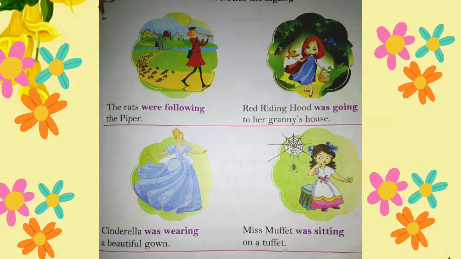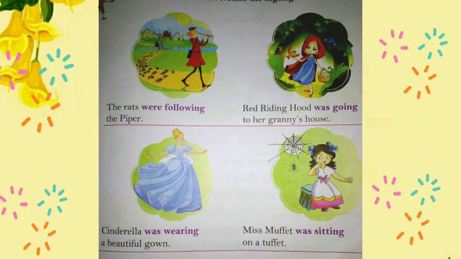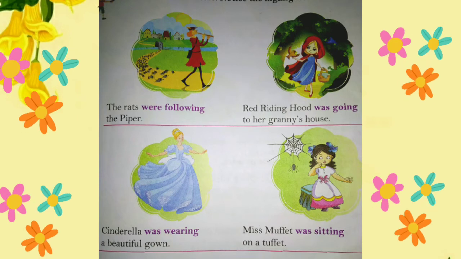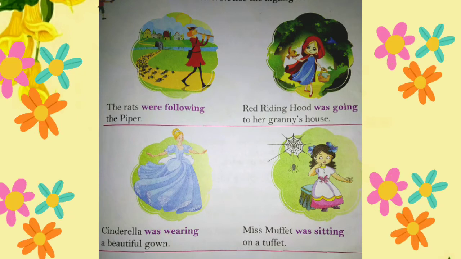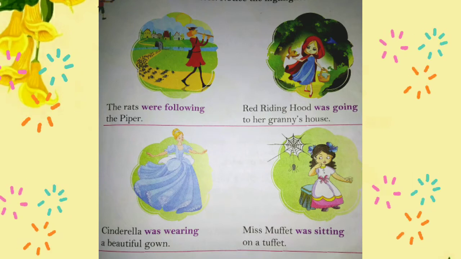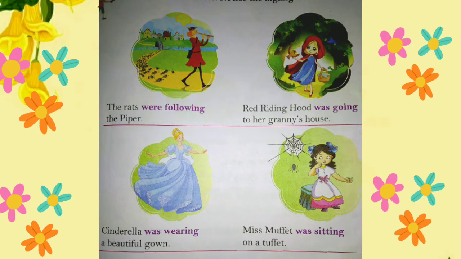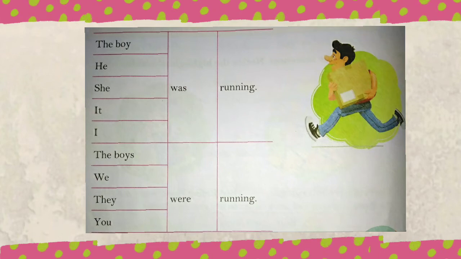Each action is shown continuing in the time gone by. So the verbs are in past continuous tense. And where do we use was or were? We use was with singular subjects and were with plural subjects. Now look at this table and understand the use of was or were and the ing form of the verb.